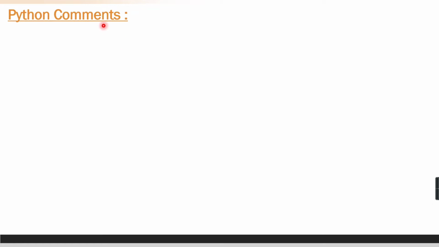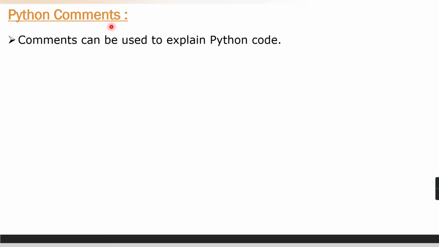So why do we require comments in any programming language? We require comments to understand what has been done before, and to understand what is there in the block of statements below, or what the code is doing, meaning what input we are providing and what output we are getting. All those details can be received with the help of comments.